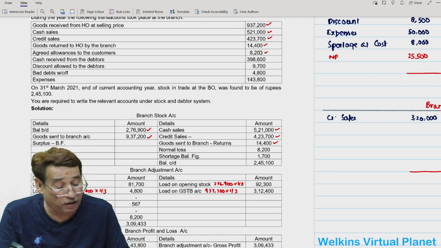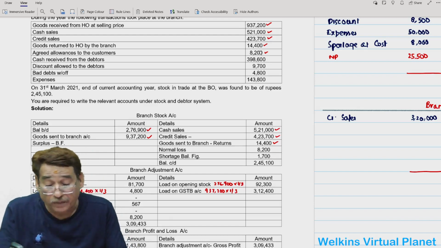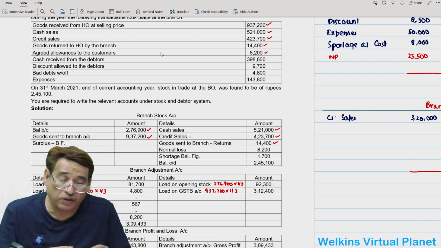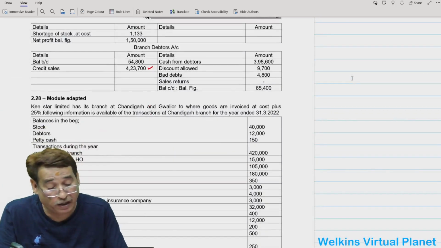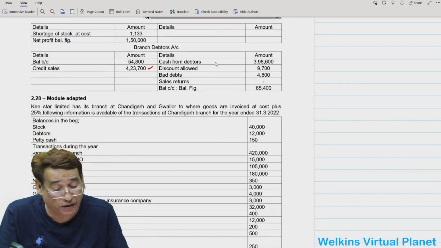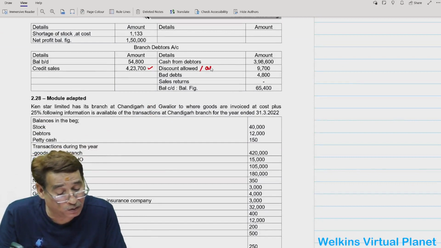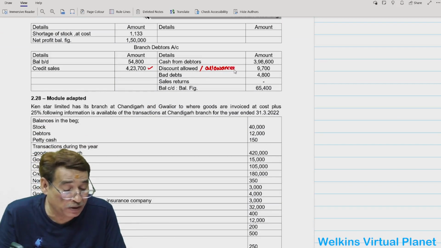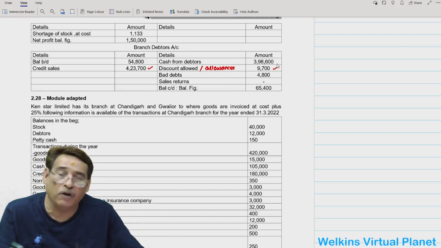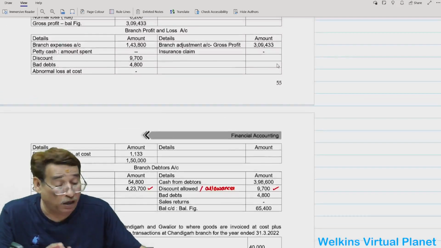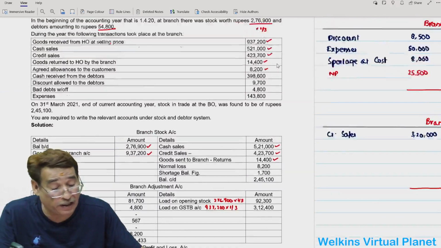also, if I remember distinctly. Allowances to customer always means discount. So discount to customer, and that is why allowances to customer you are going to write over here. I have written discount allowed, you can write allowances also. Allowances to customer is nothing but discount allowed to customer. Sometimes it is written allowances of selling price. If it is written allowances of selling price,